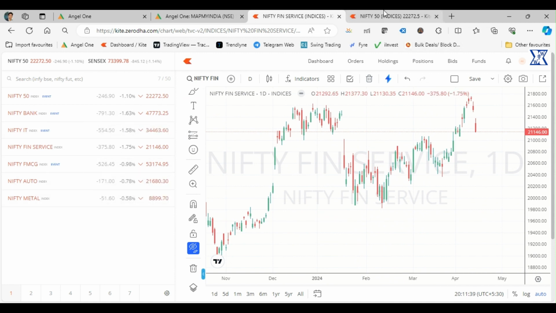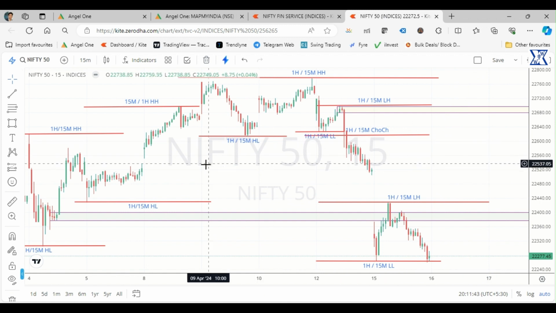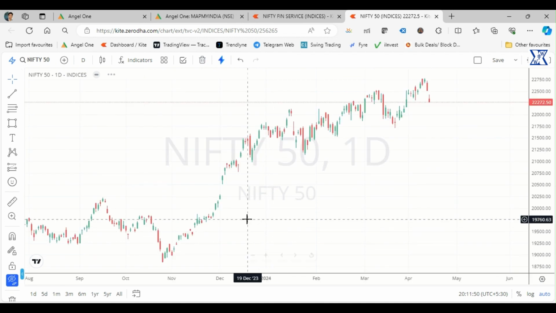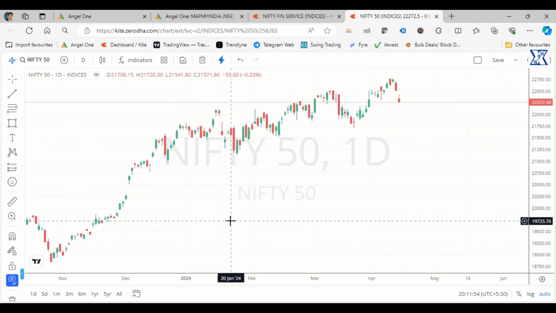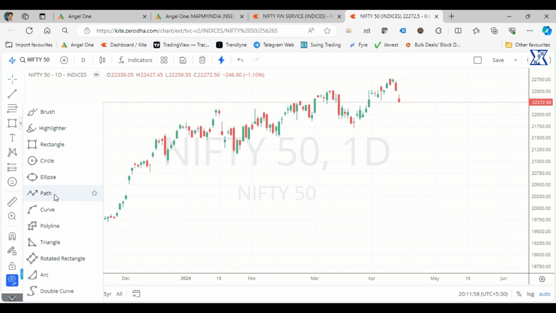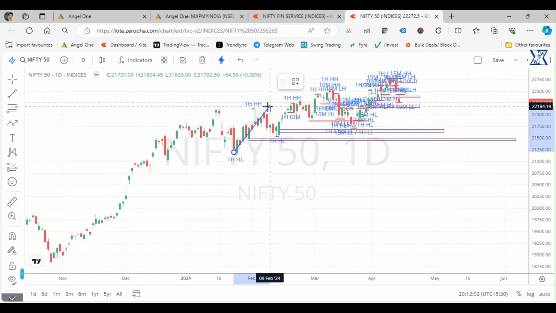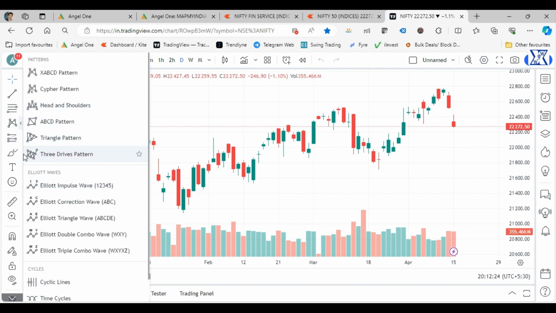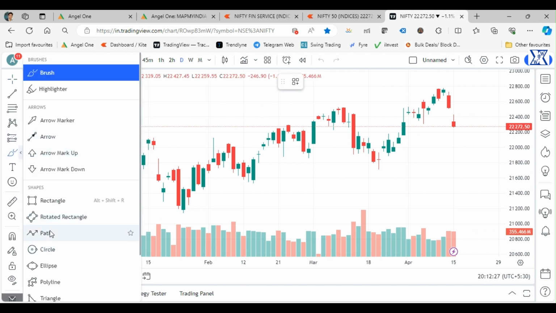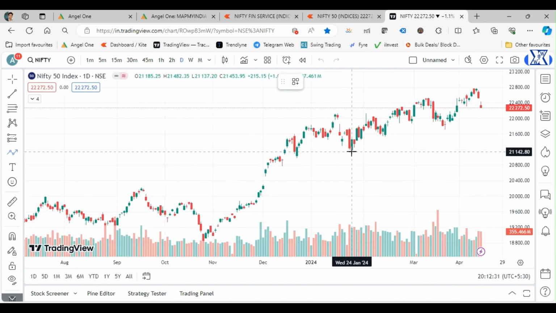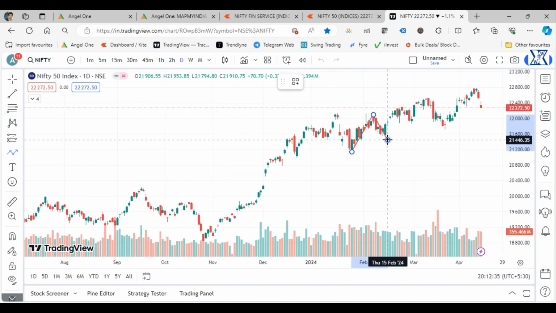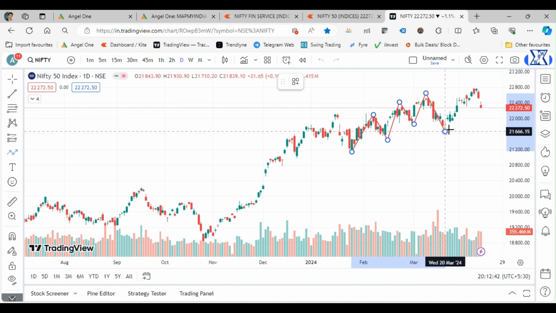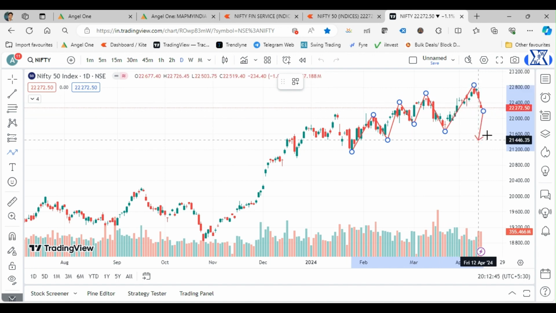Now let's move on to Nifty. Let me hide this one. If you see the daily picture, it's kind of picture perfect that the market is in an uptrend. The market went up, took a pullback, again up, then again retracement, up, retracement, up, and now retracement.